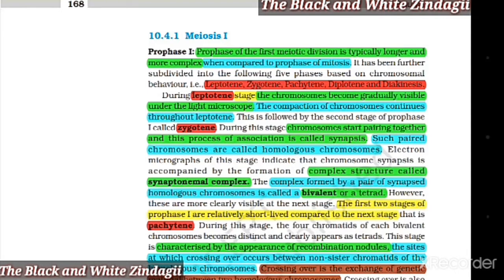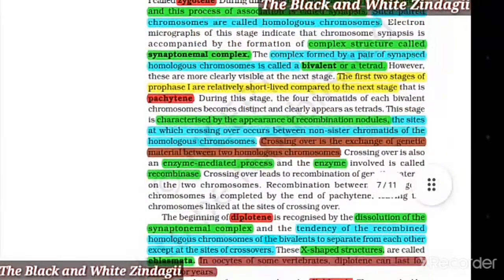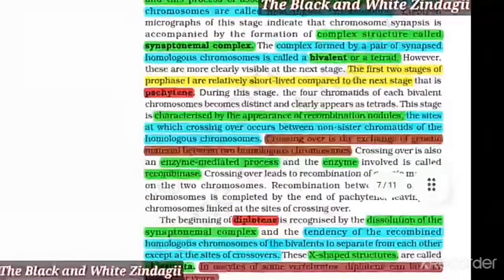The first two stages of prophase 1 are relatively short-lived compared to the next stage, that is, pachytene. During this stage, the 4 chromatids of each bivalent become distinct and clearly appear as tetrads. This stage is characterized by the appearance of recombination nodules, the sites at which crossing over occurs between the non-sister chromatids of the homologous chromosomes. Crossing over is the exchange of genetic material between two homologous chromosomes.